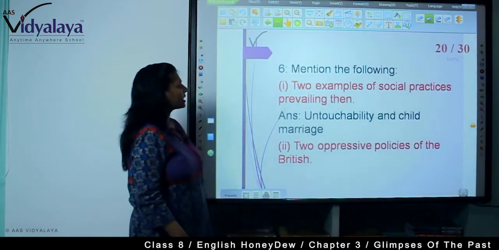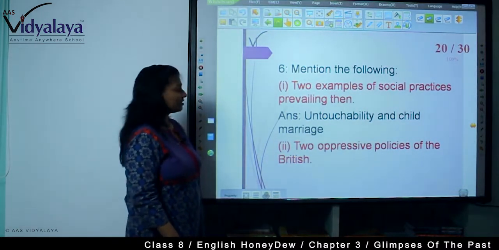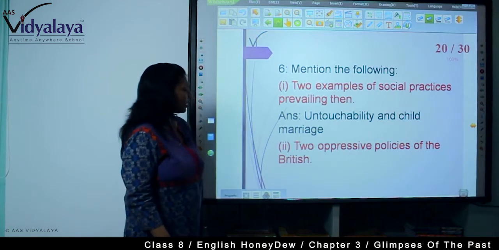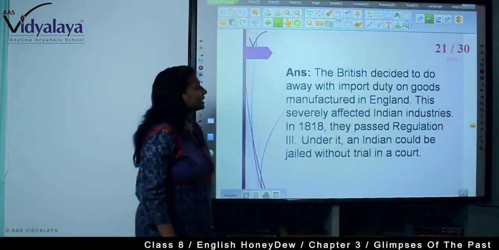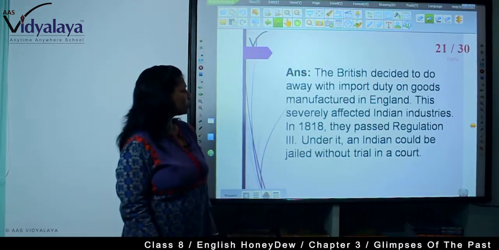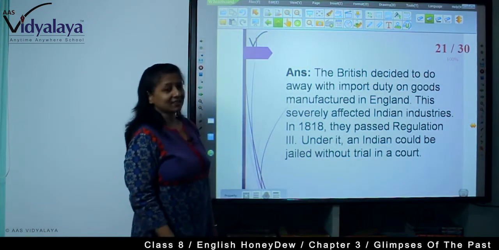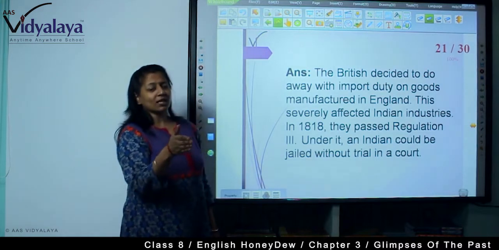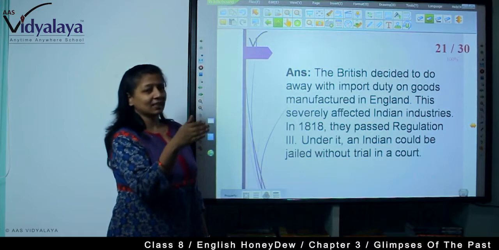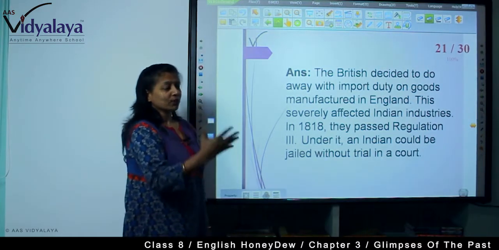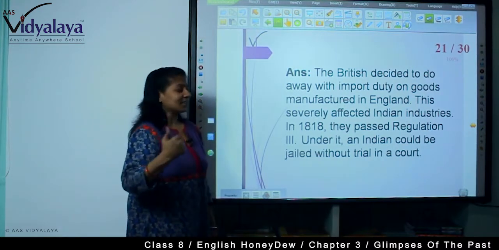Mention the following two examples of social practices prevailing then: untouchability and child marriage. Right? Two oppressive policies of the British. The British decided to do away with import duty on goods manufactured in England. This severely affected Indian industries because Indian products became costlier than the products brought from England. So the common man was more interested in buying foreign products, not Indian products.